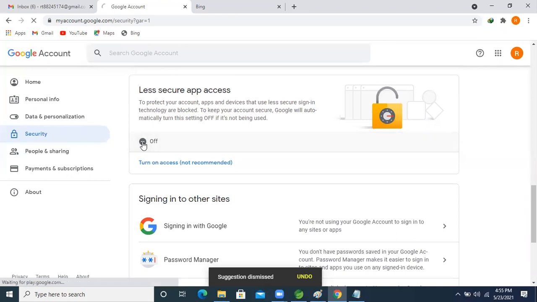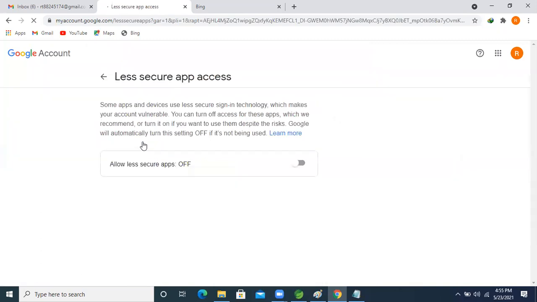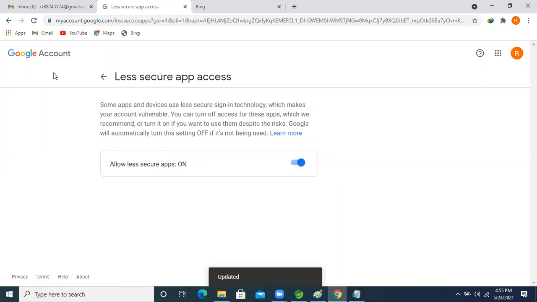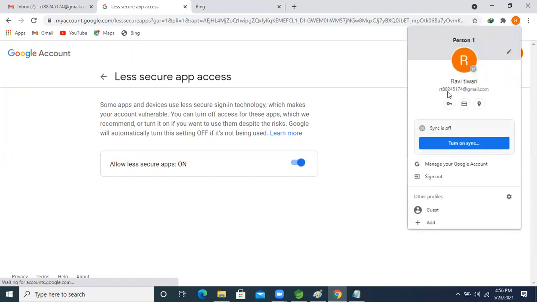using this email address. So what you will do now, click on that, just make this one on, and then update it. Making this one on means, see, Less secure application access: some applications and devices use less secure sign-in technology, which means your email is not that secure. But in the company, right? In the company, see, my email is there, rt dot something